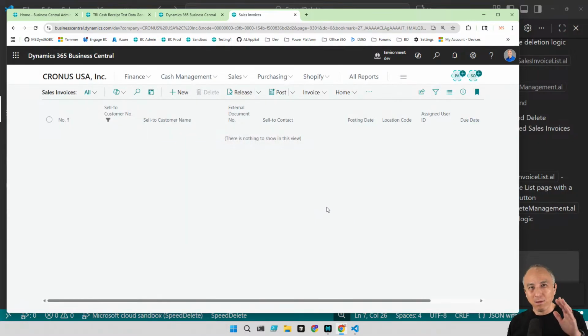Okay. Now, some might say that there's a reason that BC doesn't have this bulk delete feature. I don't know. I try not to coddle users, and I give them responsibility to understand what their job is and to not bulk delete random invoices. So for the safety conscious among us, let's say that we want to be a little more careful.